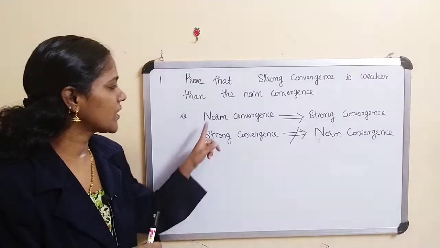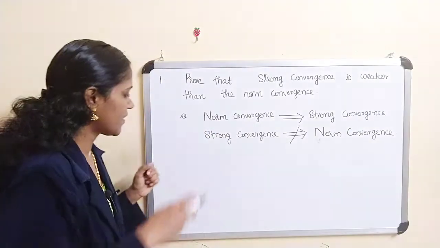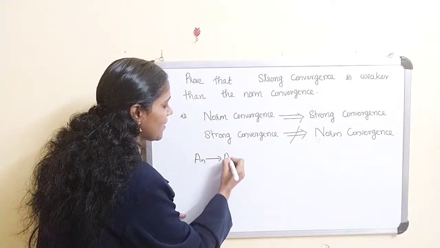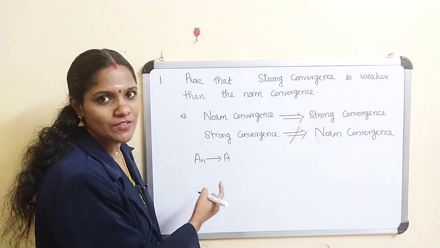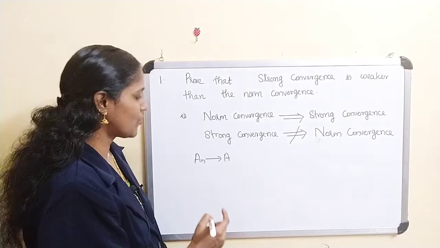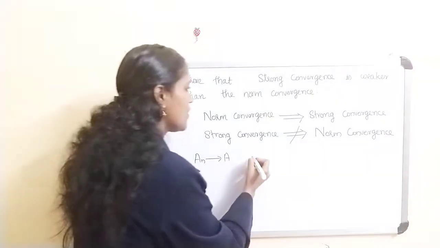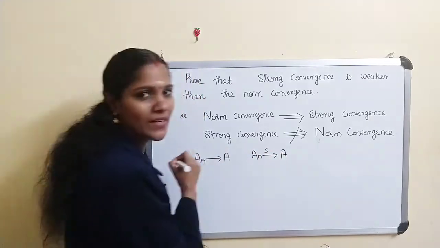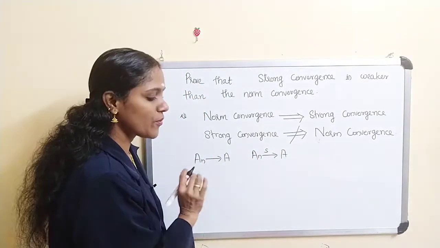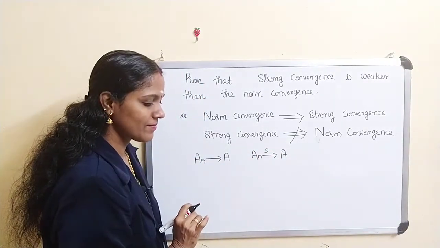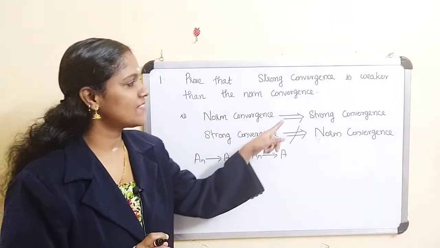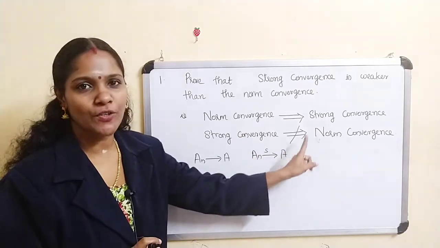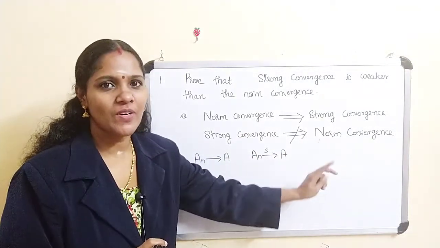So here we prove that A_n converges to A in norm implies A_n converges to A strongly, and conversely, strong convergence need not imply norm convergence. This is what we are going to prove.